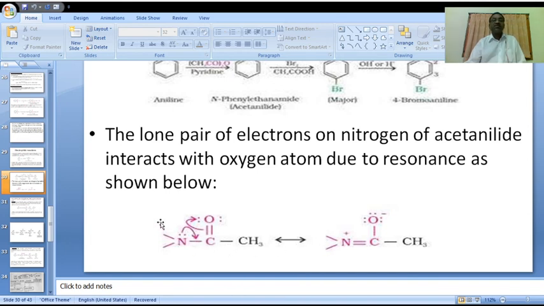But here the pair of electrons interacts with the acetyl oxygen; nitrogen gets positive to form a new pi bond, and oxygen gets negative.